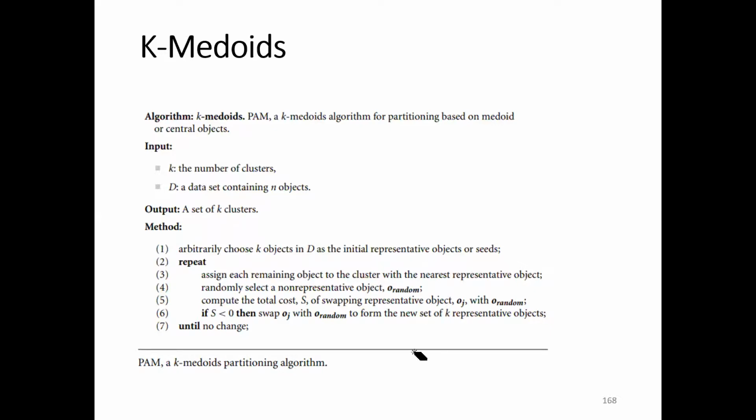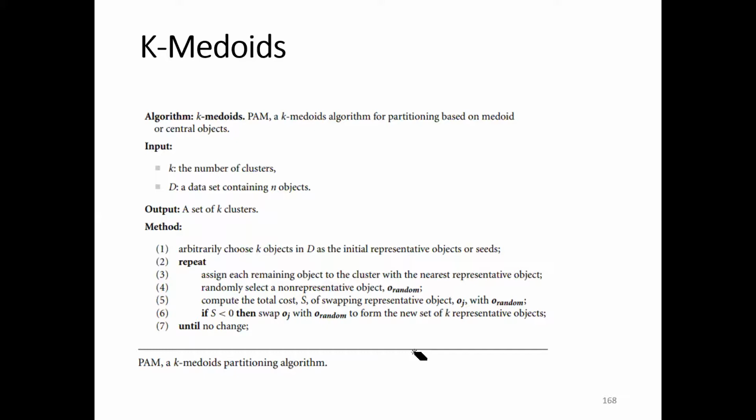So here, first, just like k-means, we need to randomly identify k data objects as medoids. A medoid is nothing but a representative of the cluster. In k-means, we need to identify the mean.